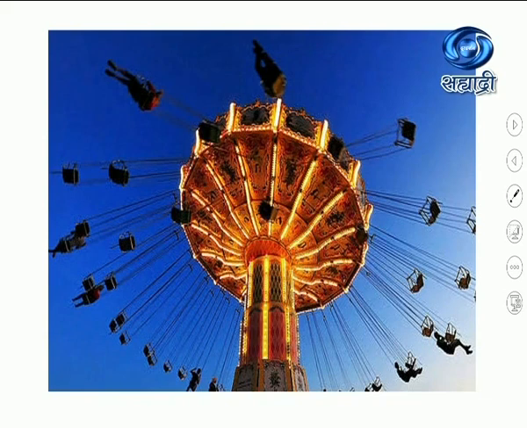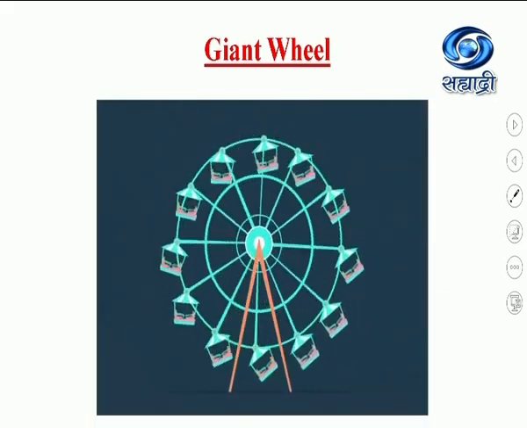Because when the merry-go-round is rotating with uniform speed, the centripetal and centrifugal forces balance each other. Whereas when the merry-go-round is rotating with an acceleration, there is only the centrifugal force acting on the person, so that the person is pushed in the outward direction. Now, a best example of this centrifugal force is the giant wheel.